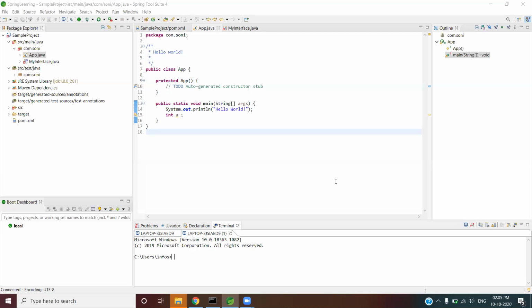Now come to the default. Default is acceptable in terms of the package only. You cannot go beyond the package. If I'm saying com.sony, then you can access it inside com.sony because it's default only. And private is only class level. So protected works when you have inheritance between the classes, and those classes may be in any of the packages. Until and unless there is inheritance, protected is not going to help you anymore. There should be inheritance between the classes, then only protected is going to help you. I hope you got some visibility.